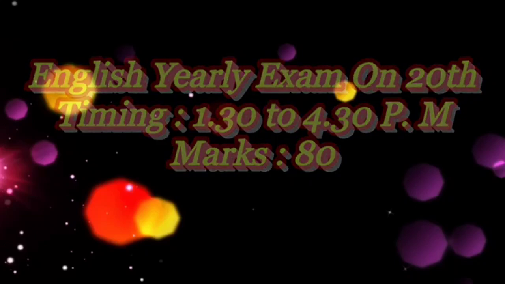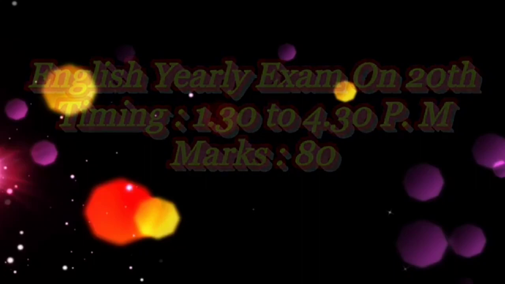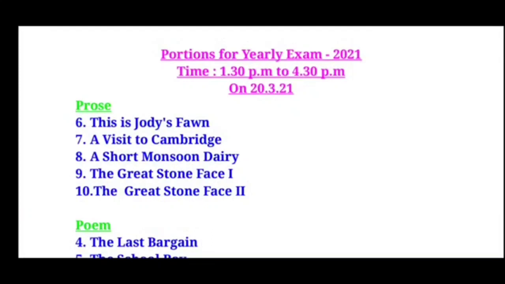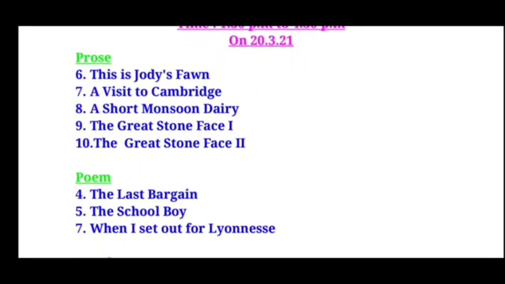Let's see the portion one by one for the yearly examination. Children, these are the portions for the yearly examination 2020-21. Timing from 1:30 to 4:30 p.m. You're going to write your English exam on 20th March. So let's see the prose first. You're going to have for the yearly examination prose 6 to 10.